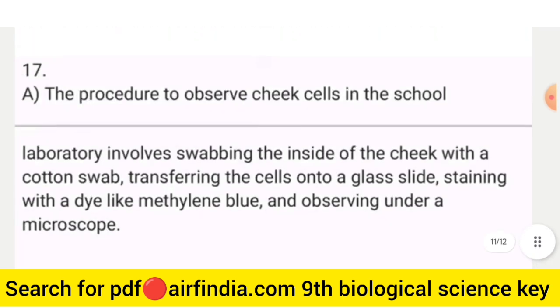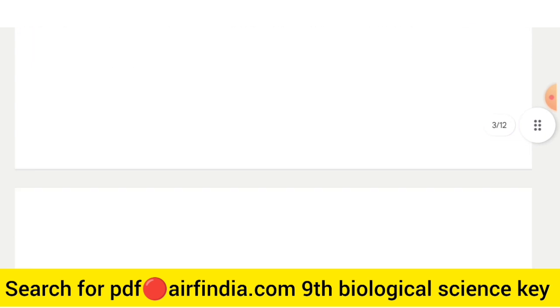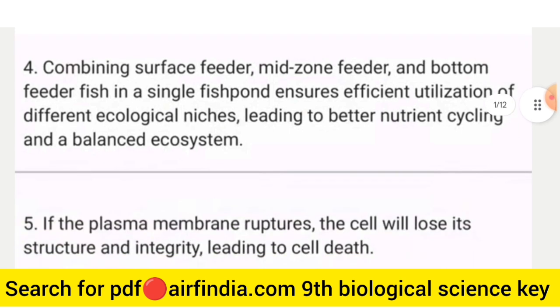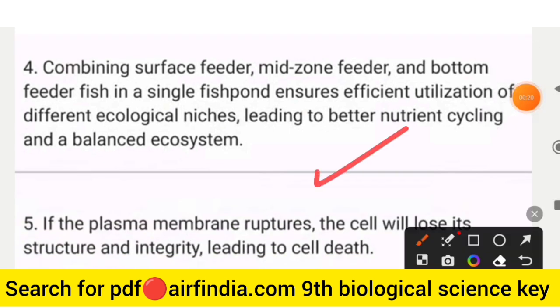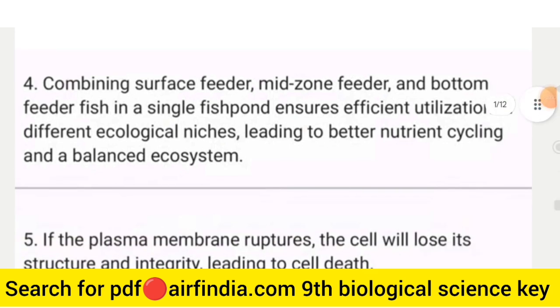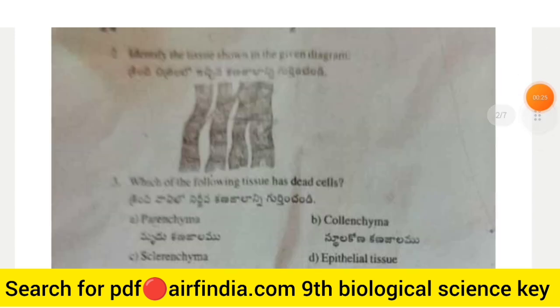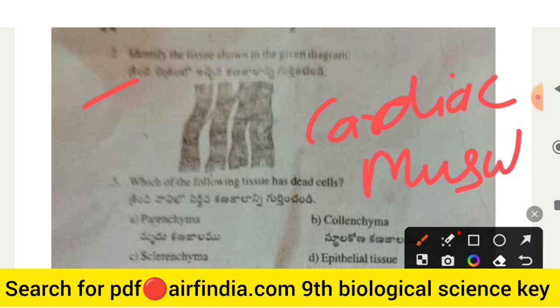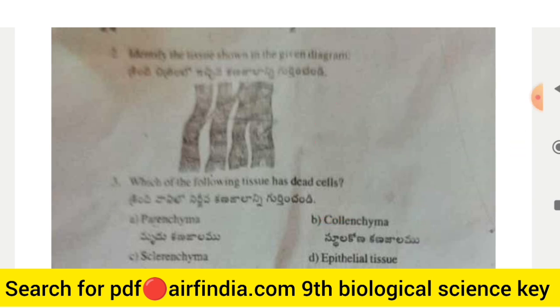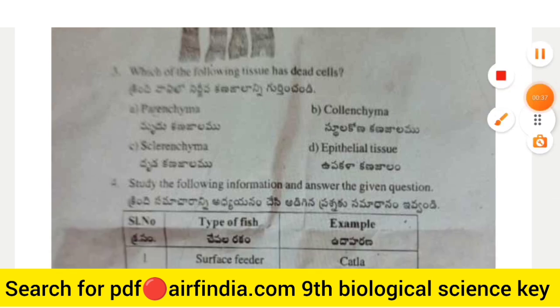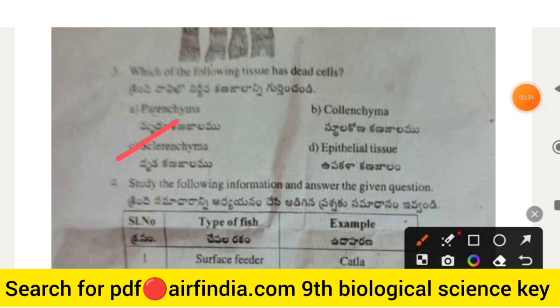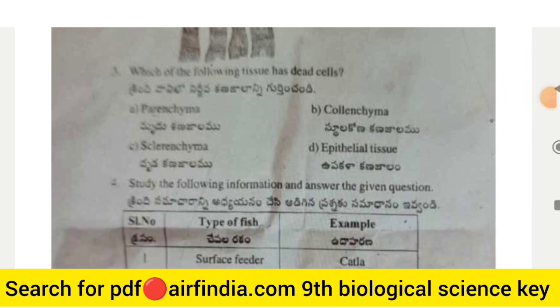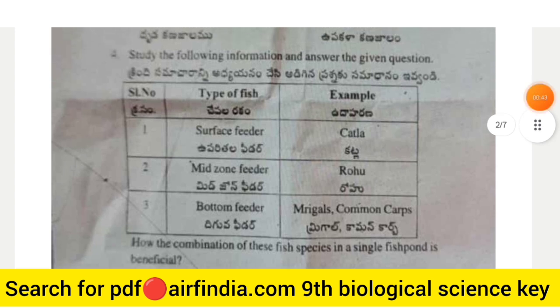So this is the question number 17, the last question's answer. The first, second and third questions we have also seen. The remaining answers: question number second is a cardiac muscle, so you can write that, cardiac. And the third question's answer is kyma. And the fourth question's answer we will see.